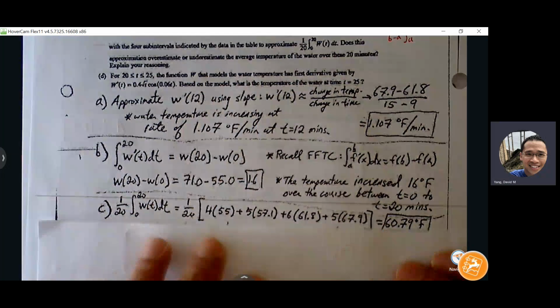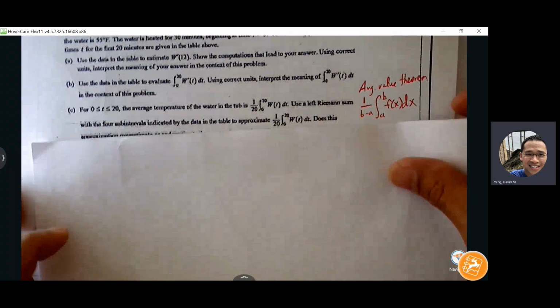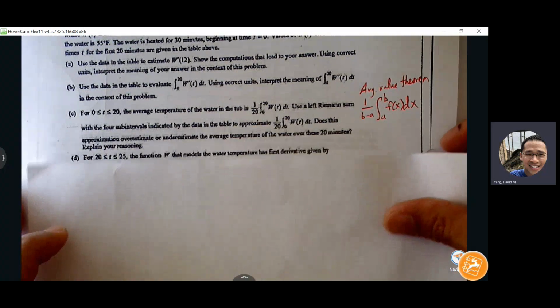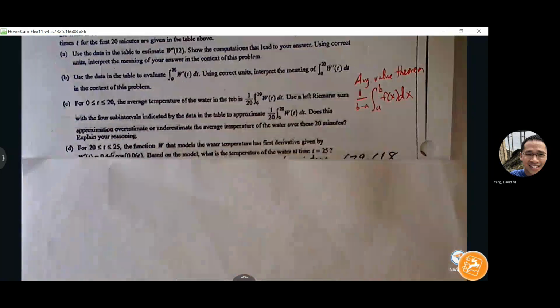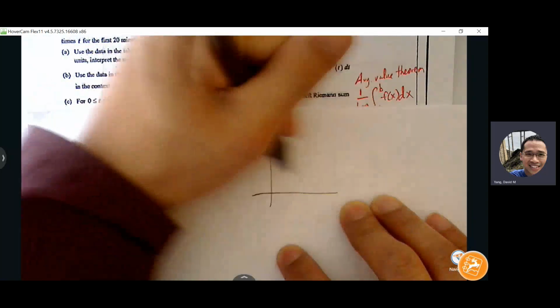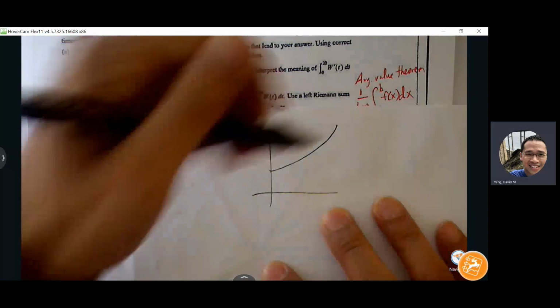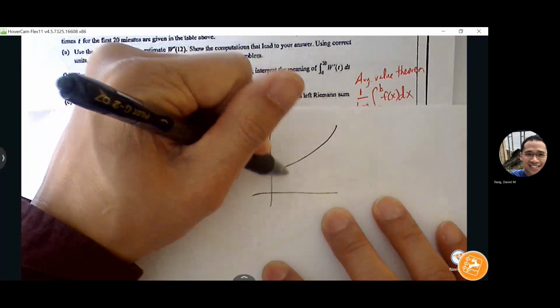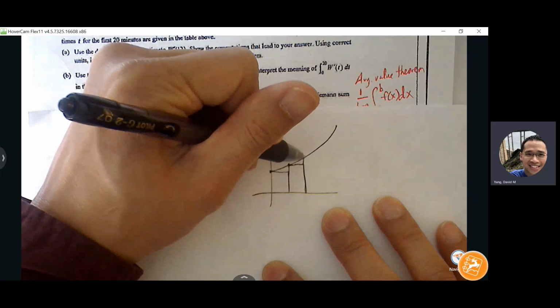So this is the left Riemann sum. We know the graph is always increasing. So if your graph is always increasing and you're doing a left Riemann sum, will your approximation be an overestimation or underestimation?